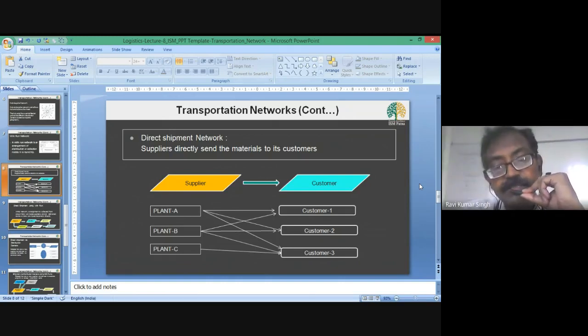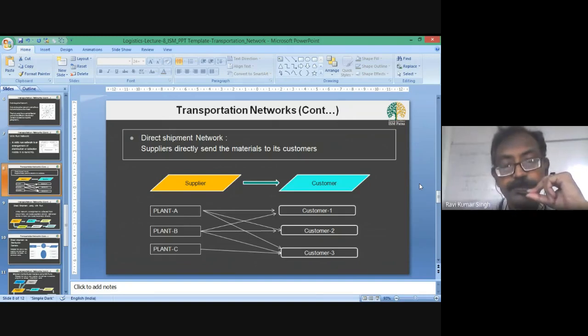Plant B is also sending consignments to customer 1, customer 2, customer 3. Plant C is sending only to customer 3. So it is just a situation. One plant can send to many.